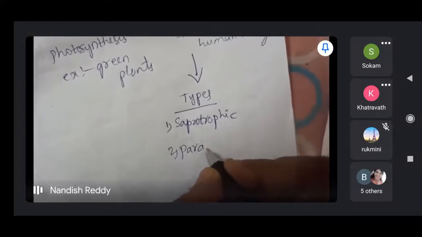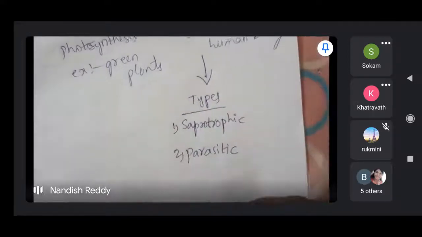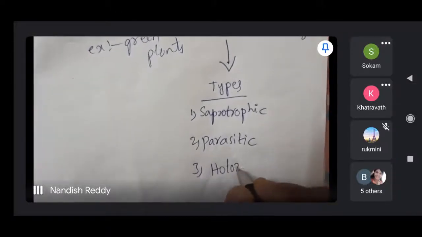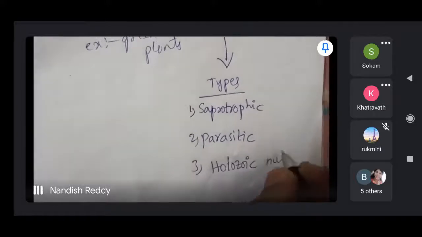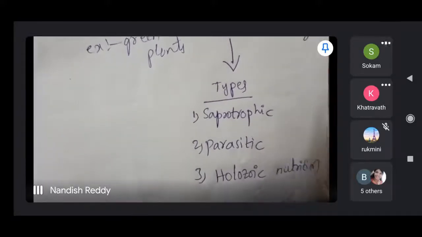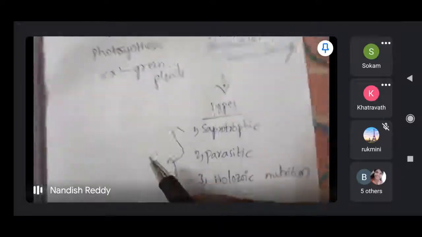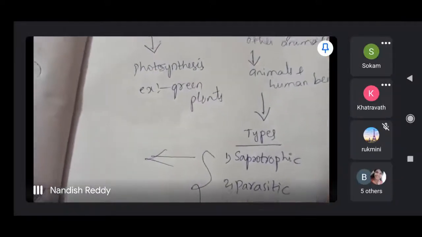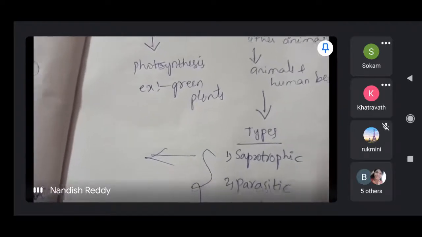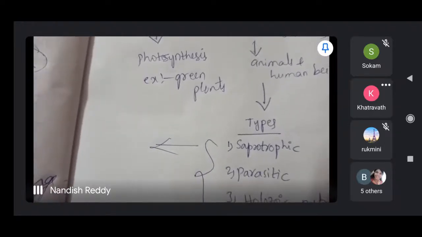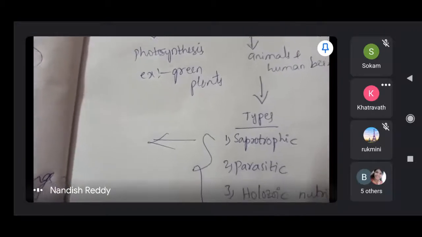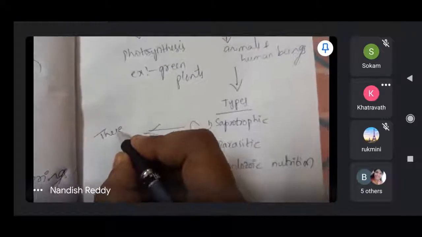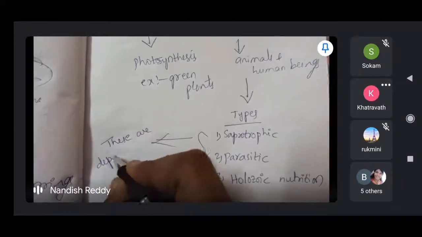Each and every one I will explain. First, saprotrophic: this is decomposition. The living organisms which depend on dead plants and dead animals, they depend on dead and decay.